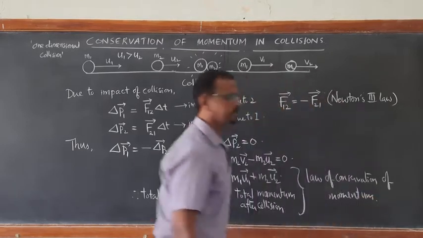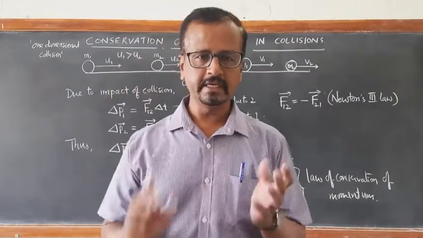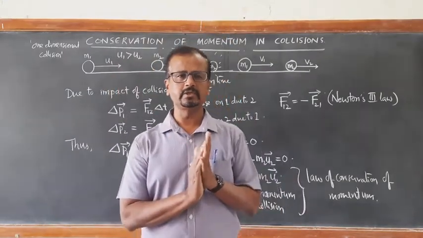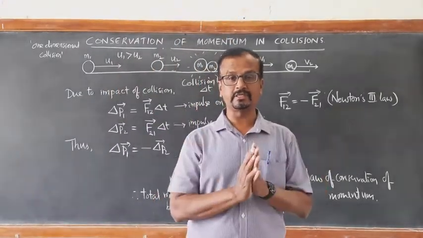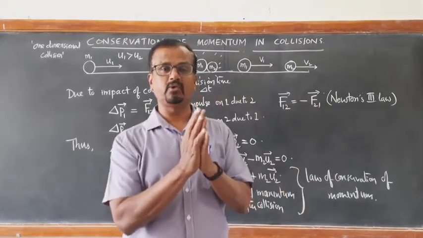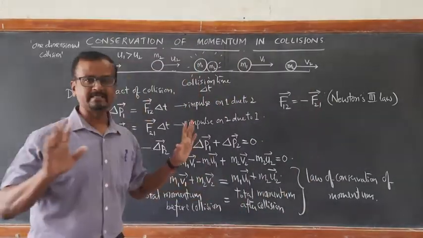So as I said, there are three types of collisions: elastic collision, inelastic collision and completely inelastic collision. In all these three types of collisions, total momentum is conserved.